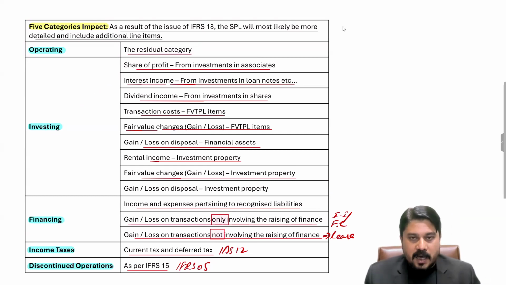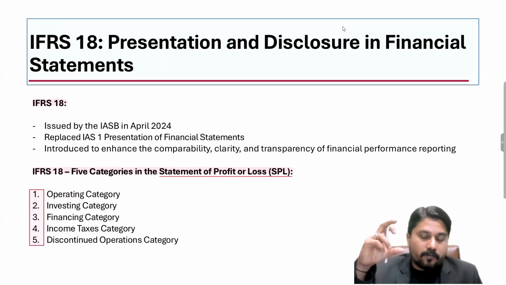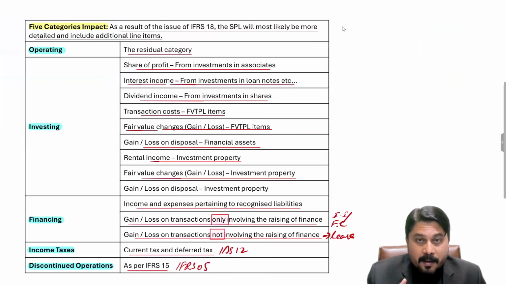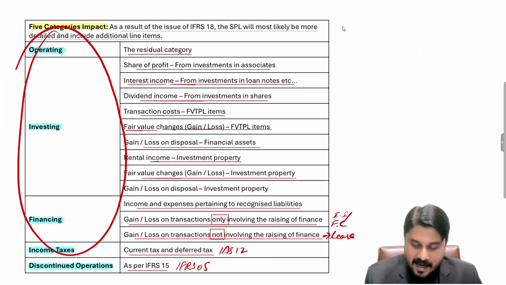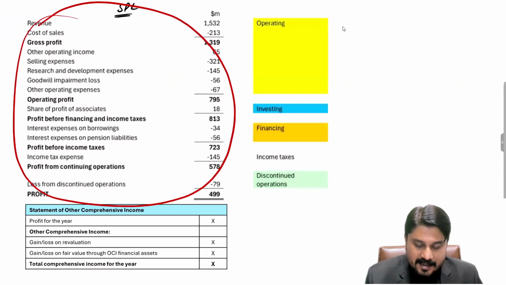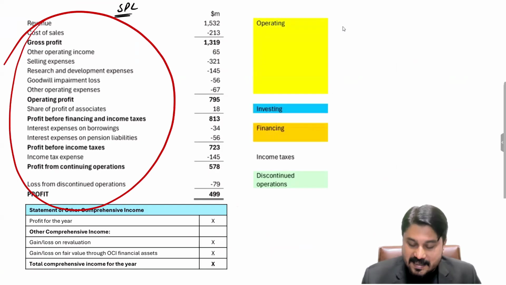From now onwards, whenever you make the income statement, you must keep in mind that there are 5 categories, and all of these line items are to be mentioned in the SPL according to their related category. And as I also guided you, nowhere in the SPL will you see these headings. I also showed you a format. In this income statement format, nowhere can you see the operating or financing categories.